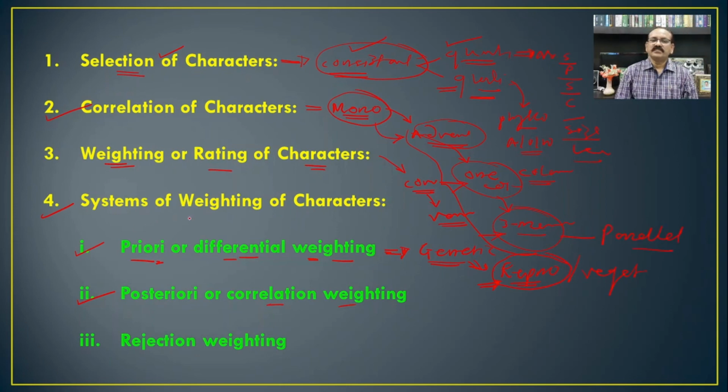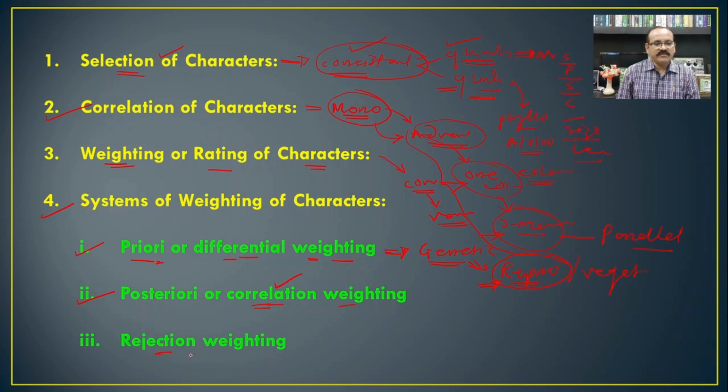So these different characteristics present in this organism show correlation with each other. And so here, if we have to give the weightage to the character, then in posteriori or correlation weighting, we have to give the weightage to such characters which are correlated with each other.